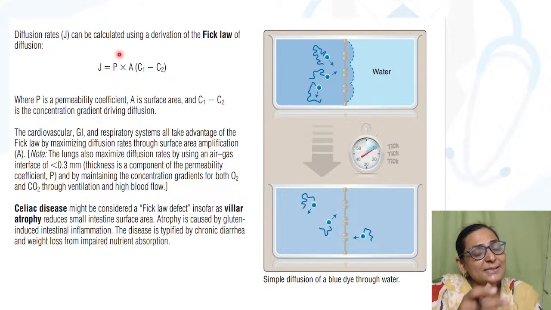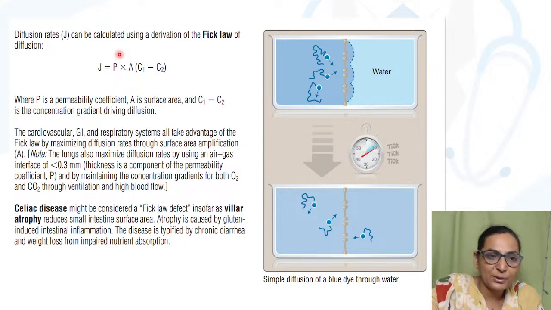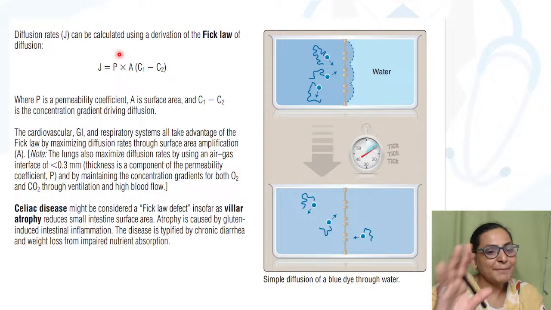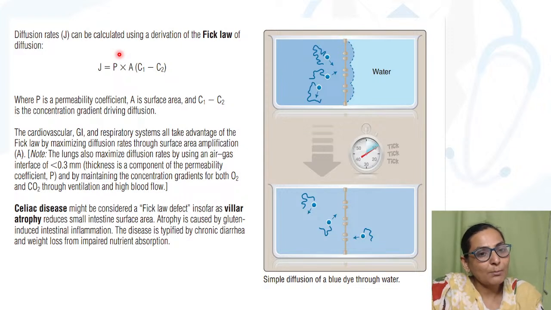So therefore proteins are not filtered. They are not filtered because they carry a negative charge, and the membrane also has got a negative charge. But positively charged small molecules get easily filtered. So diffusion coefficient depends upon the properties of the substance that is getting transported.